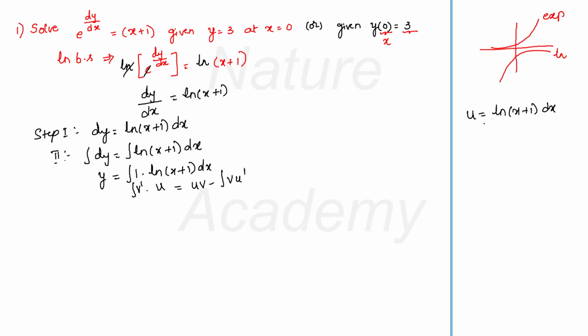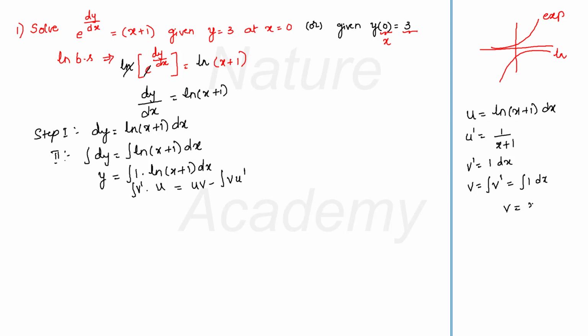So my u' will become, I have to differentiate it. So log x will be 1 by x, so it will be 1 by (1+x). Now I have v' given in the question, that is 1. So to find v, I have to integrate now. v will be equal to the integral of v', which is the integral of 1 into dx, so my v will be x.